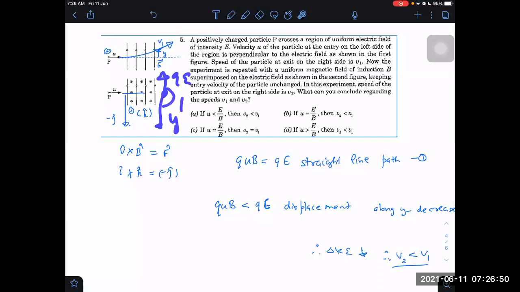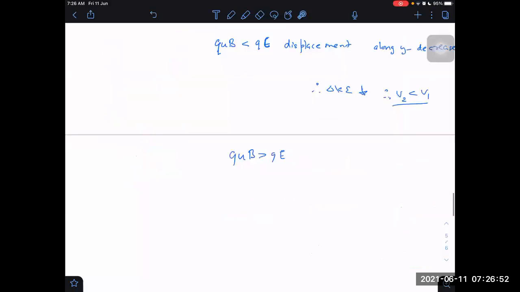So I think I can conclude that if QvB is greater than QE, then it comes down, and if it comes down, then delta KE will become negative. Why negative? Because the work done by the electric field is equal to minus QE into Y in that case, where Y is the magnitude of displacement in the downward direction.